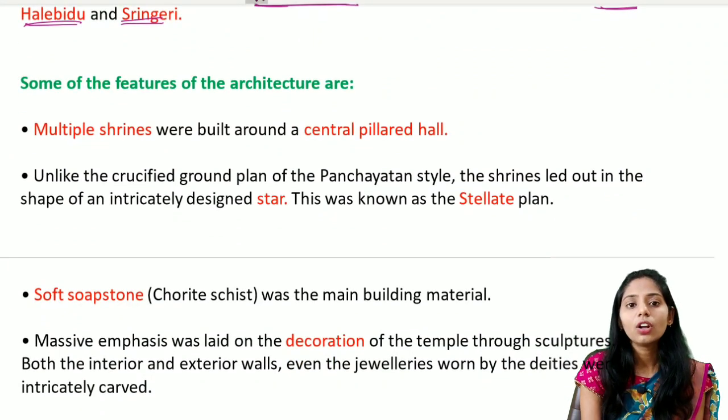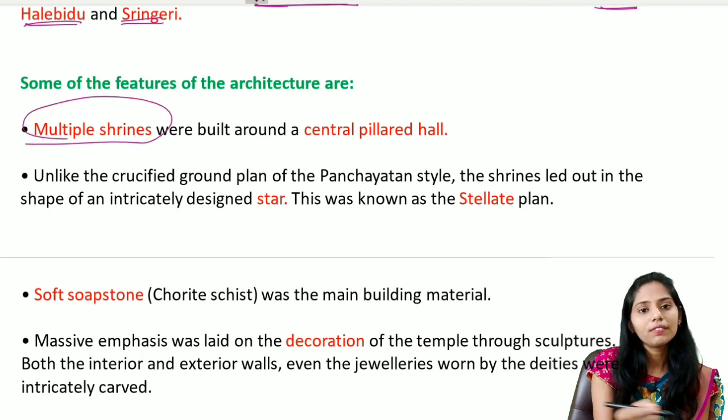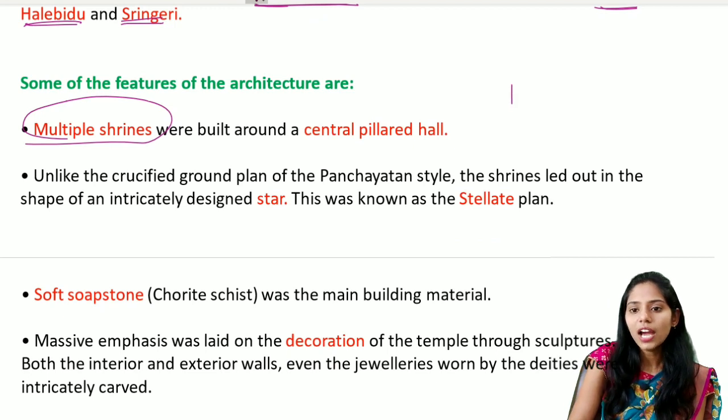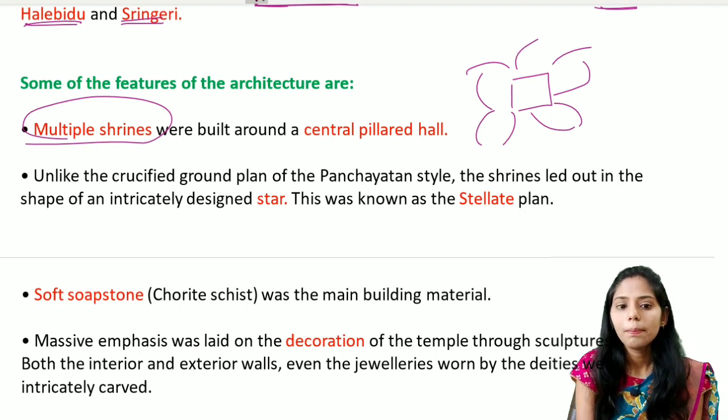The first one is the multiple shrines. They are built around the central pillared hall. So the first important feature is the multiple shrines. If you have a central pillared hall here, around this we see the multiple shrines that are built around this central pillared hall.